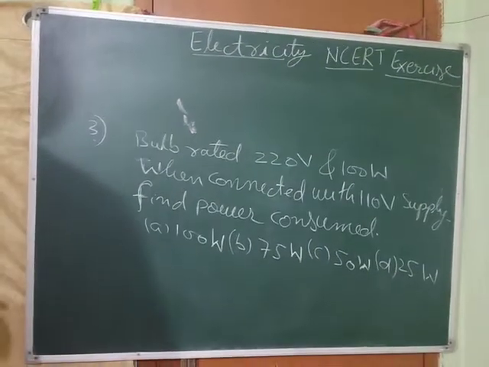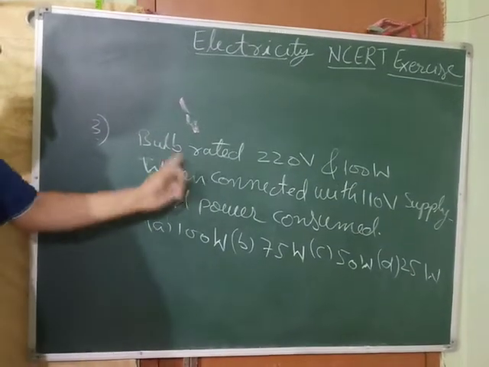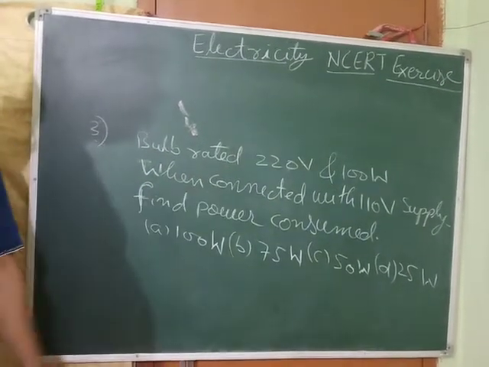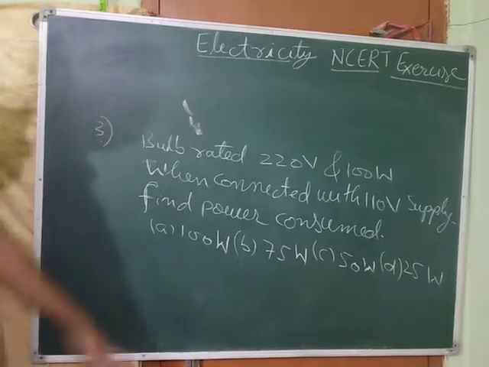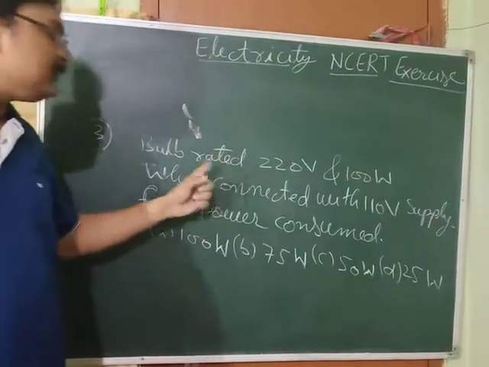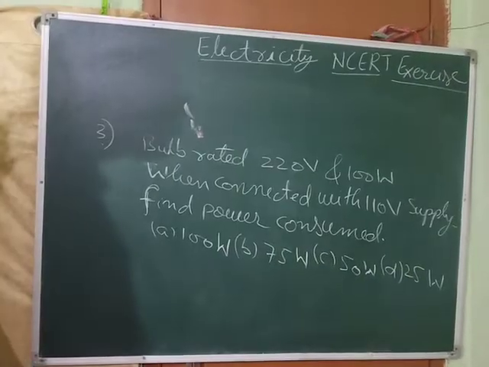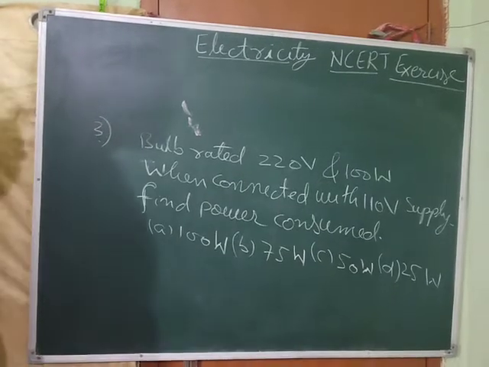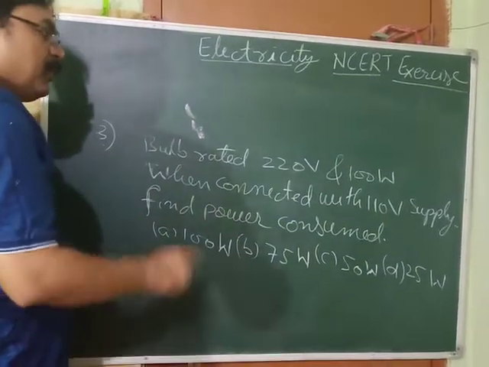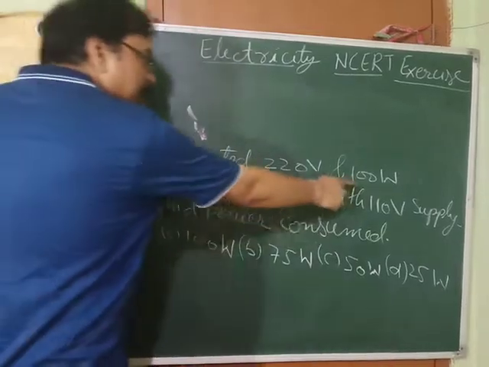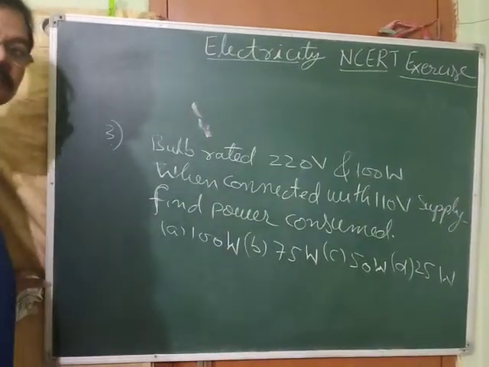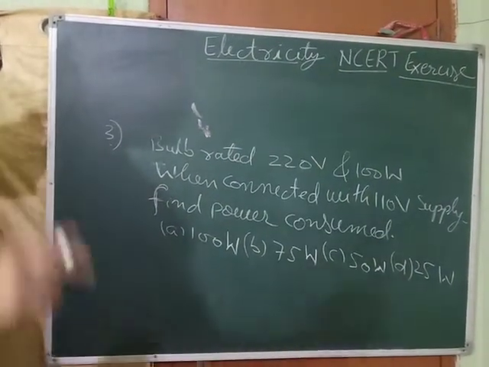First of all, remember, whenever the word rated is used, you must use the given data to find the resistance of that device. Here a bulb is there, so we have to find the resistance of the bulb. This is power and this is the potential difference, and we want to find the resistance.